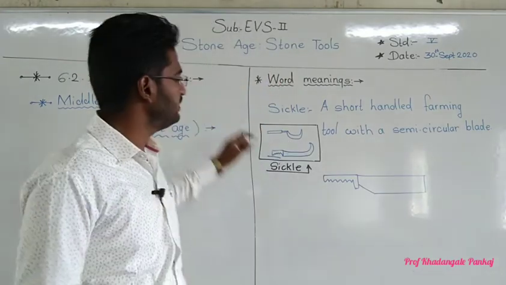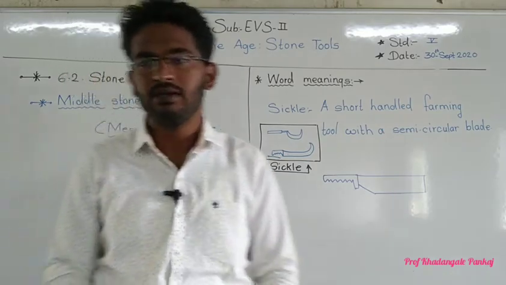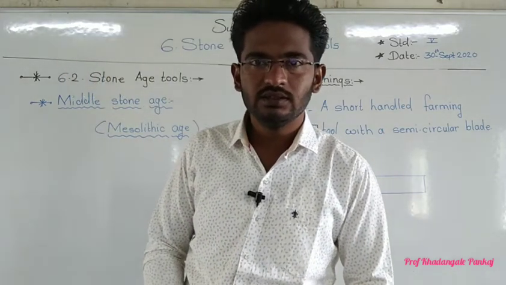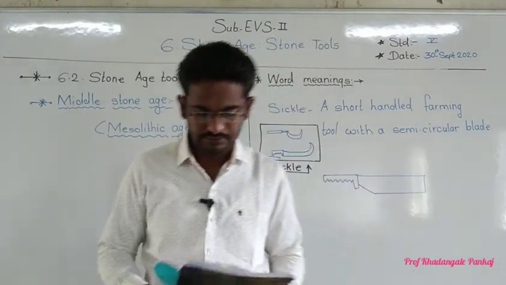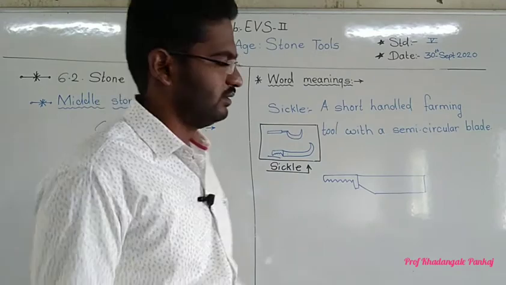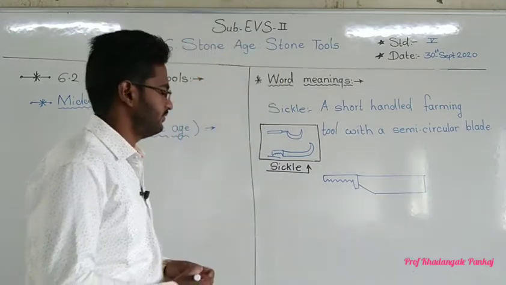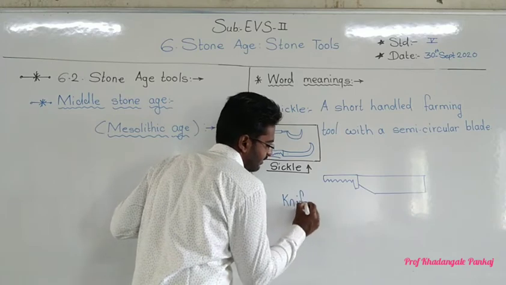Always remember, sickle means a small handle farming tool with a semicircle blade. Very good. Now he started to make the knife. Now you know knife, K-N-I-F-E, knife.